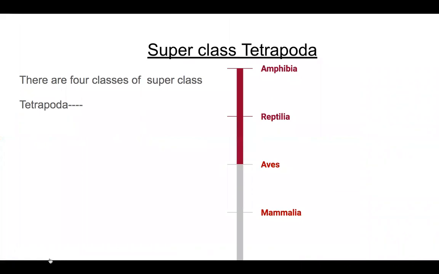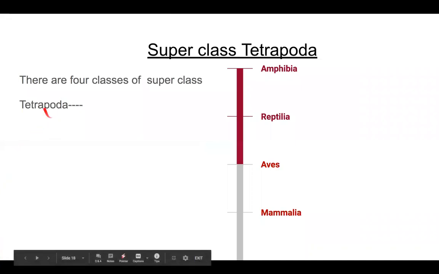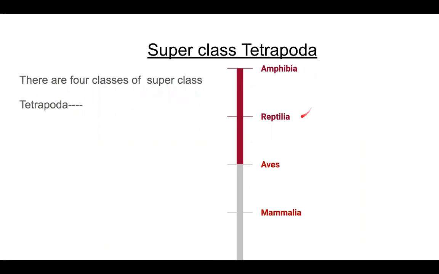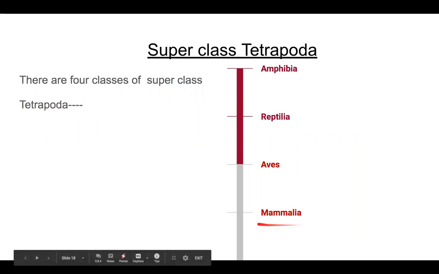Again, we have just done the superclass Pisces. Now, what does superclass Tetrapoda have, how many classes does it have? There are four classes of superclass Tetrapoda: Amphibia, Reptilia, Aves, and Mammalia. Mammals, we people come under this class.